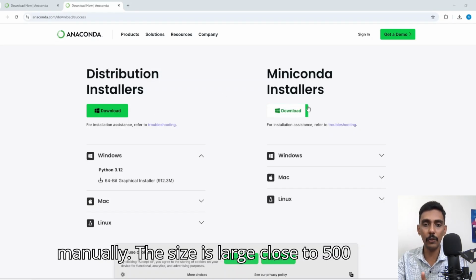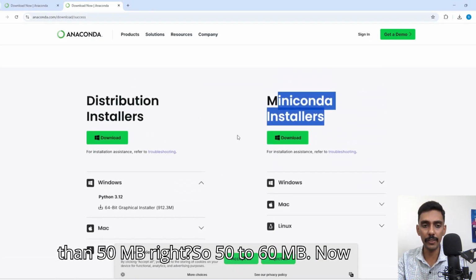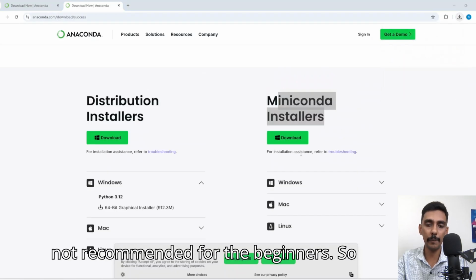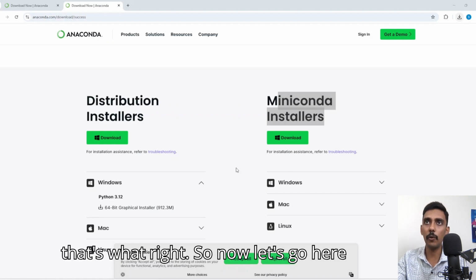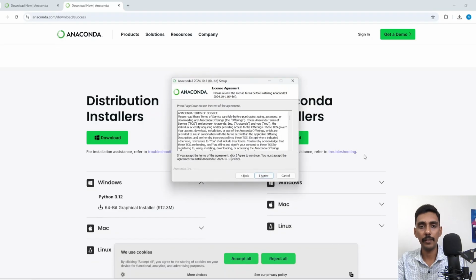The size is large, close to 500 MB. This is a smaller one, less than 50 MB, right? So 50 to 60 MB. So this is for the beginners, and this is not recommended for the beginners, right? So that's it. Now let's click on the exe file that I have downloaded.